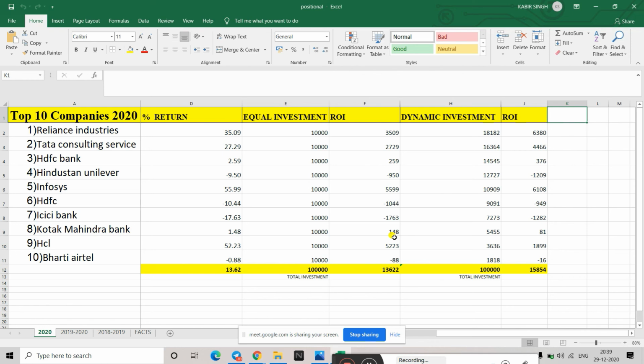Bharti Airtel has recently launched 7/8 satellite to increase their 5G network and all. So you can understand it will give return.